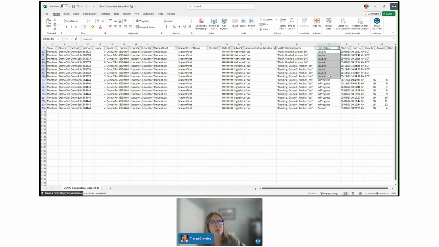And it will tell you, this tells me that these students have not yet started. This tells me that the students did start, but they haven't finished yet. And we do need to make sure that paused testlets might not show up on the student's end, right? So we have to make sure that we're watching for those and looking for those to be completed. This tells me that the educator needs to go into the test monitor screen, be sure to select this student, and then click on resume at the bottom of that test monitor screen to open that testlet back up for the student to complete.